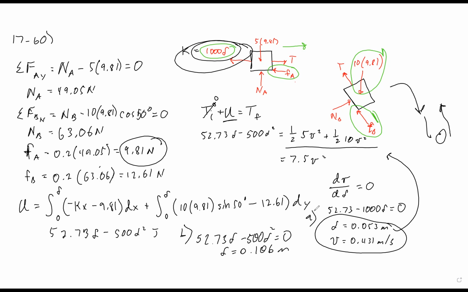Now, that might not be obvious why the boxes would get stuck unless you're thinking about these two values right here. The kinetic coefficient of friction is 0.2. It's the friction when the boxes are moving. The static coefficient is 0.3. That is the coefficient of friction when the boxes are still.